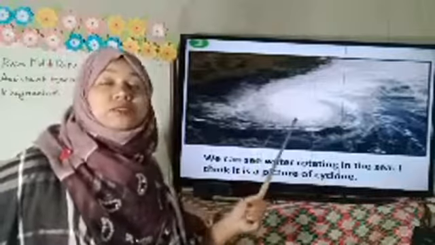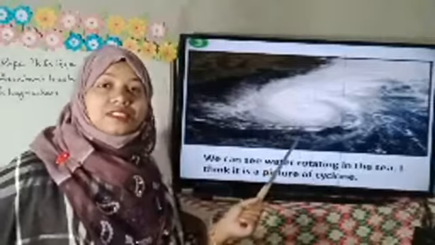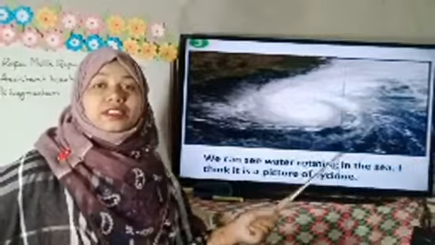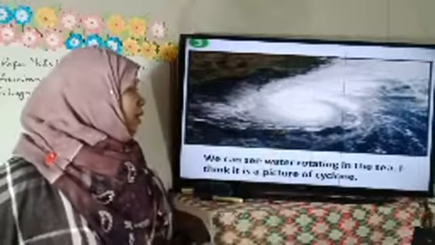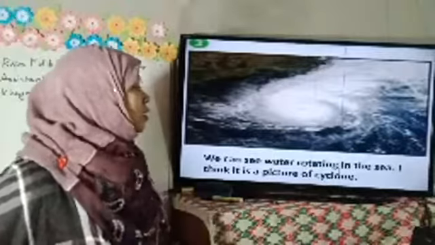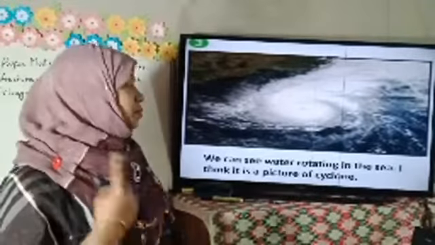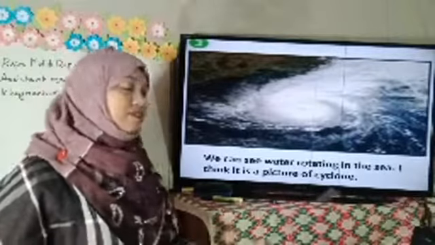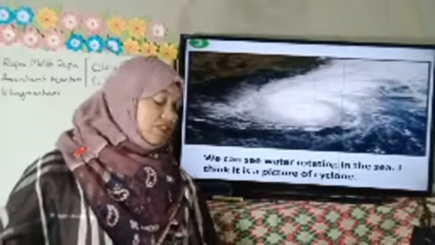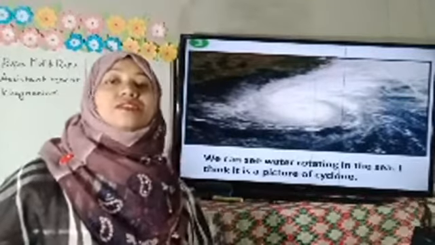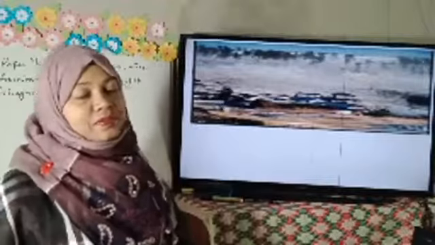So in this picture, what can we see, dear students? We can see water rotating in the sea, and I think it is a picture of a cyclone, and you also think that this is a picture of a cyclone, right?